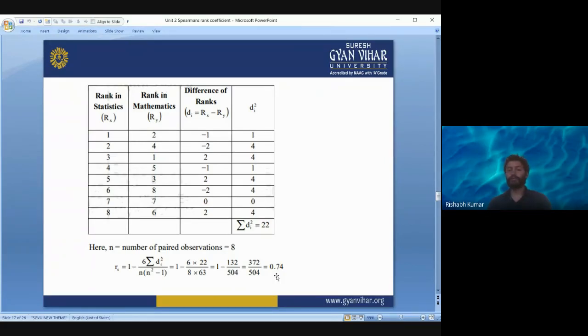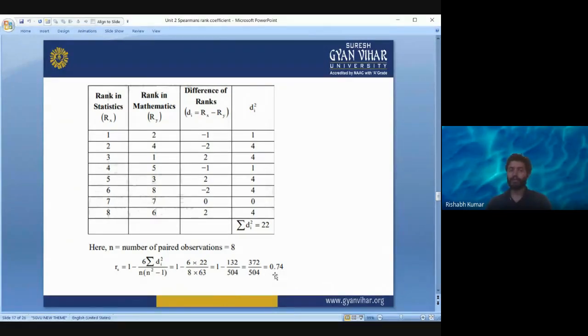So what type of correlation is this? In which correlation class is this falling? This is falling in strong correlation, because it is between 0.7 and 1, right? So they have a positive correlation as well as strong correlation, meaning there is a relationship.